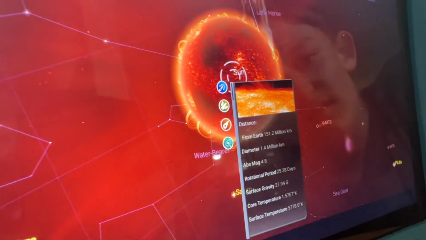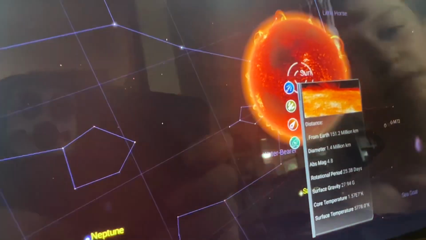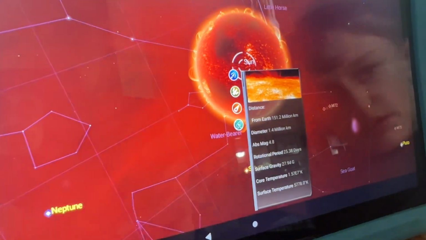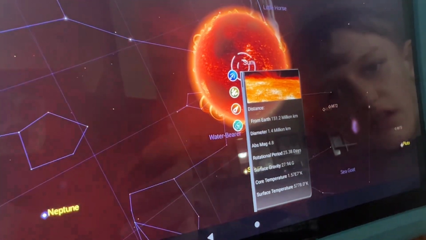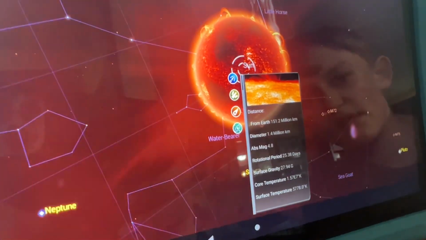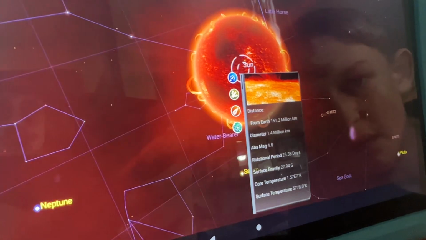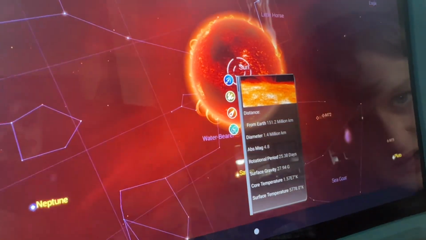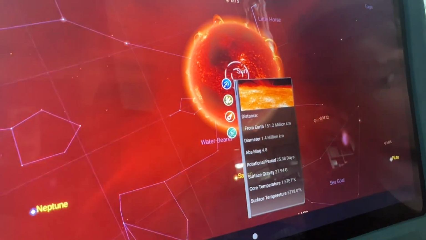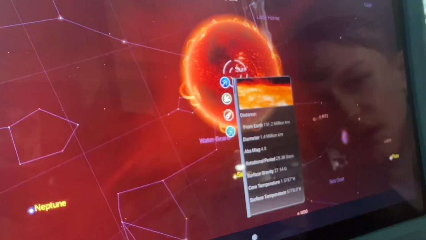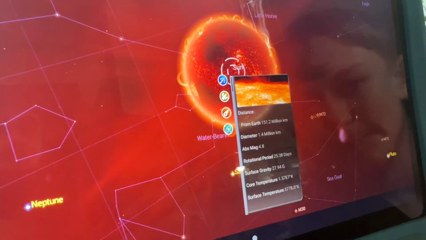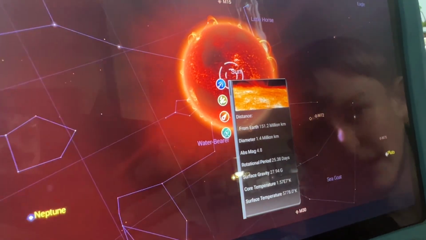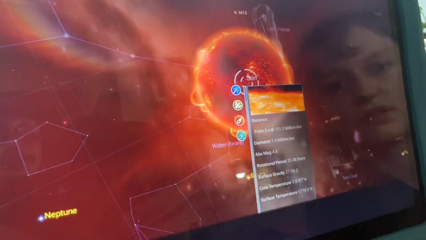Look, the distance from Earth to the sun is 151.2 million kilometers. The diameter of it is 1.44 million kilometers. The absolute magnitude is 4.8. The rotational period is 25.38 days.